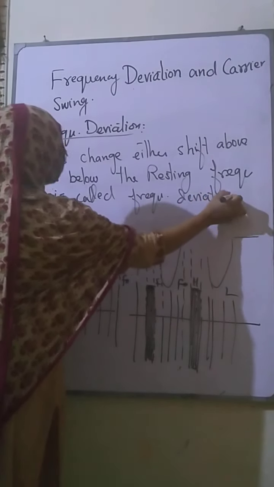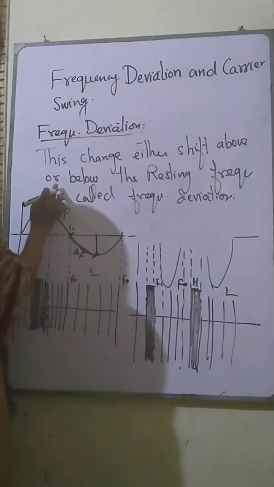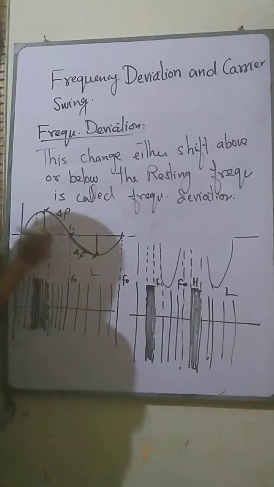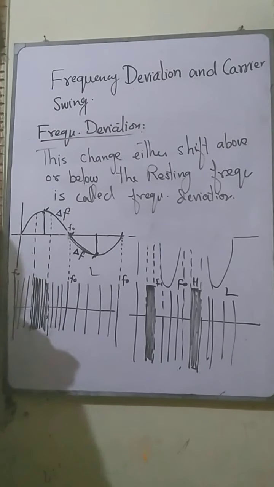Understand? Meaning the change. What is the change? Either shift above or below the resting frequency, and this is called the frequency deviation.